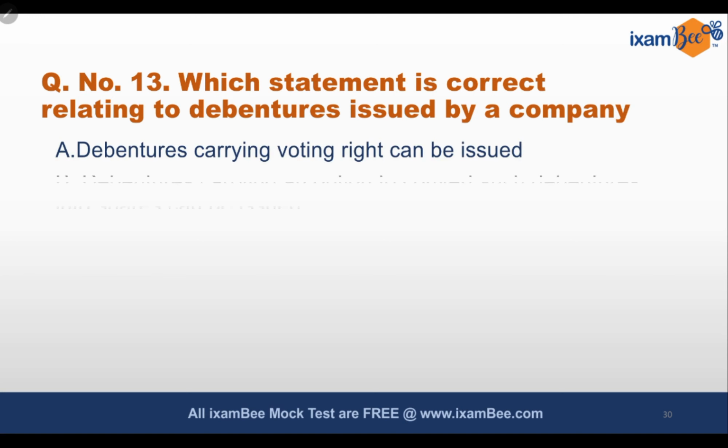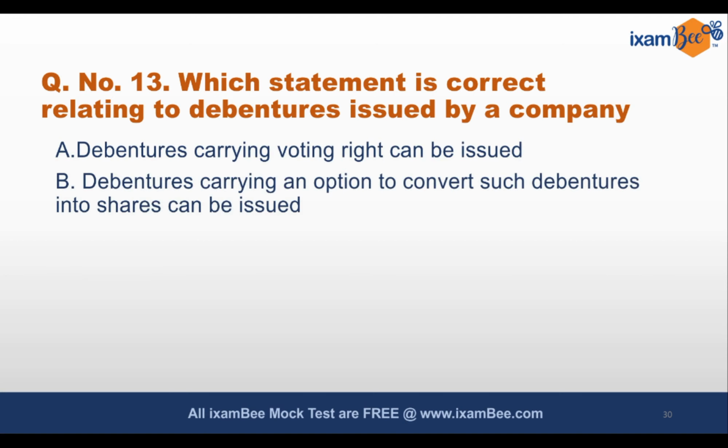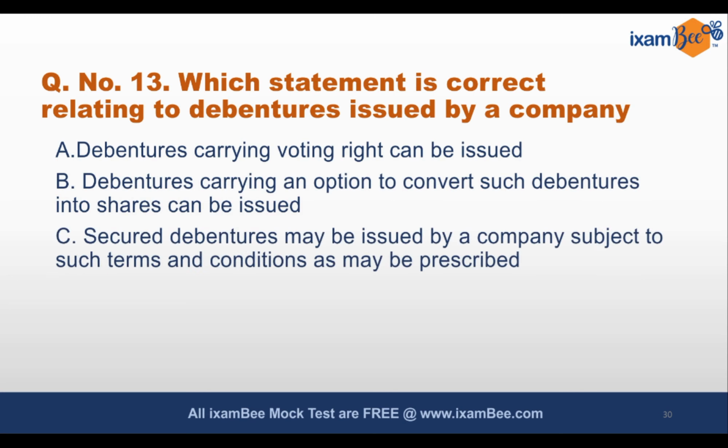Which statement is correct and is relating to debentures that are issued by a company? A: Debentures carrying voting right can be issued. B: Debentures carrying an option to convert such debentures into shares can be issued. C: Secured debentures may be issued by a company subject to such terms and conditions as may be prescribed. D: All of the above. E: Both B and C. So, which of the following statements is correct relating to debentures that are issued by a company?